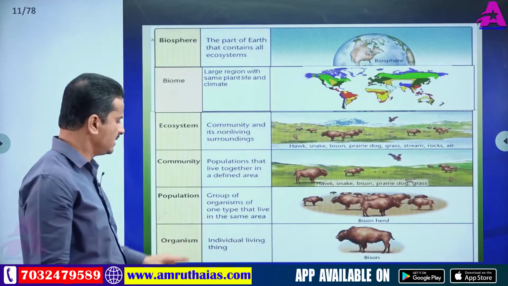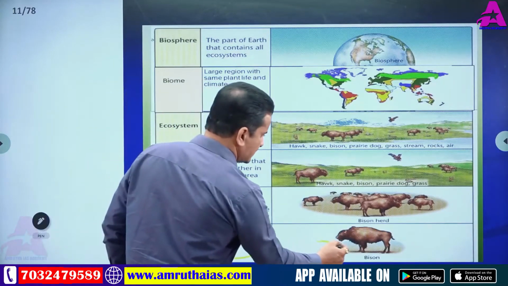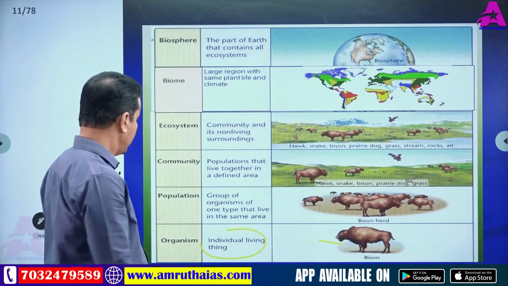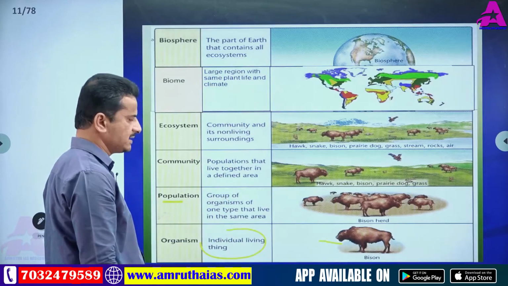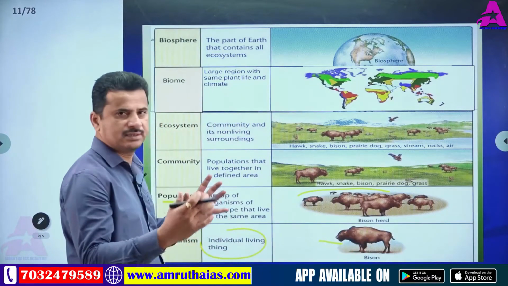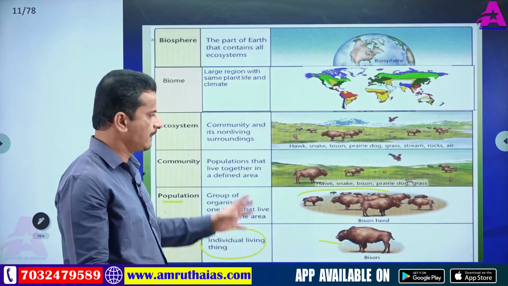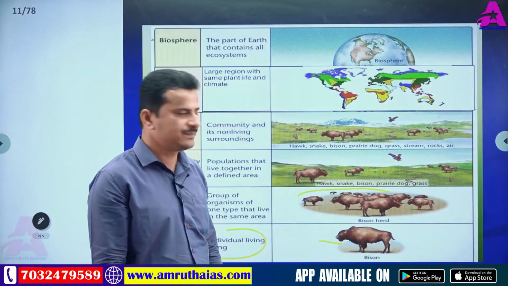Again, organism: an individual living thing, a single bison. Population: a group of organisms of one type that live in the same area, like a herd of bison. Here clear definitions are given.